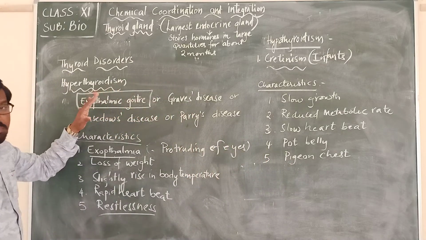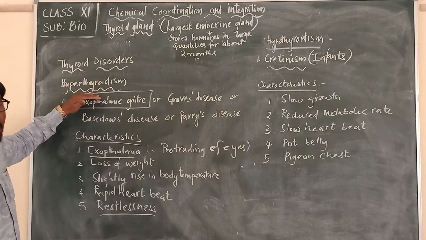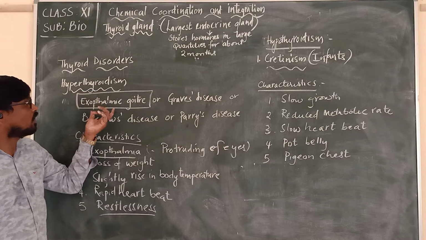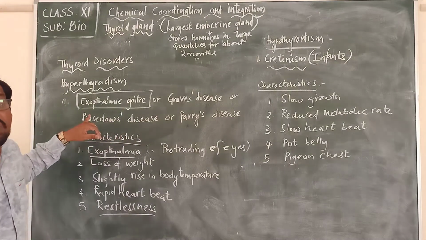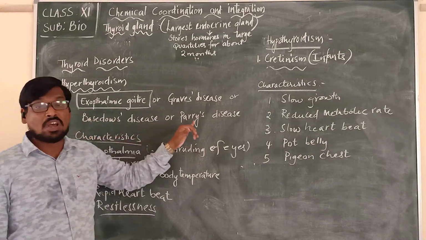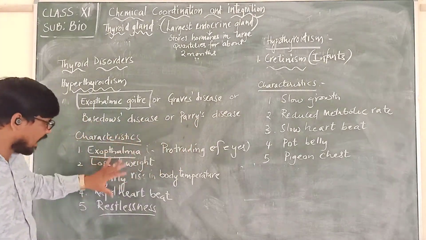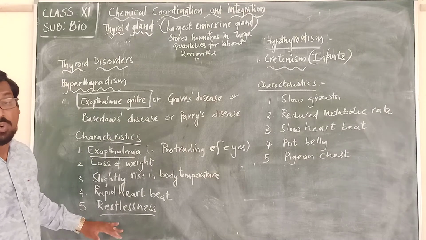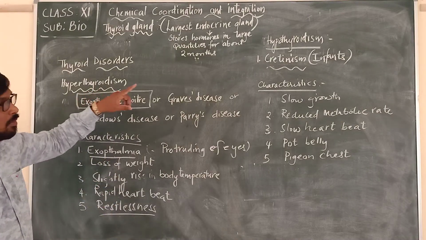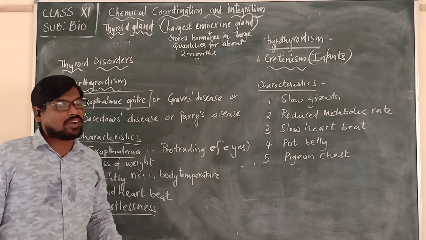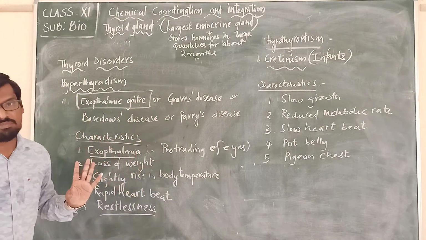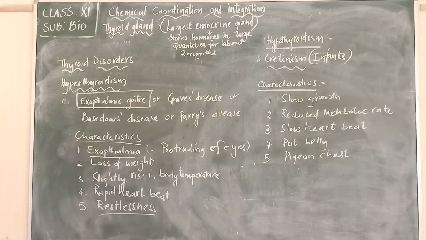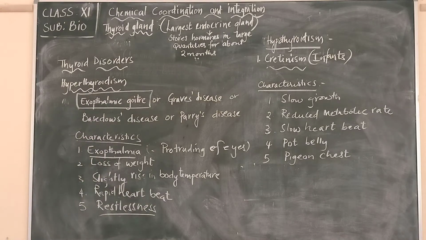So here we came across the first one, hyperthyroidism, called exophthalmic goitre, or otherwise Graves disease, or Basedow disease or Parry disease. These are the characteristics of an individual suffering with hyperthyroidism. Then we have seen hypothyroidism. In that, the first one we have seen is cretinism, which is clearly seen in infants, showing those characteristics which we have seen.